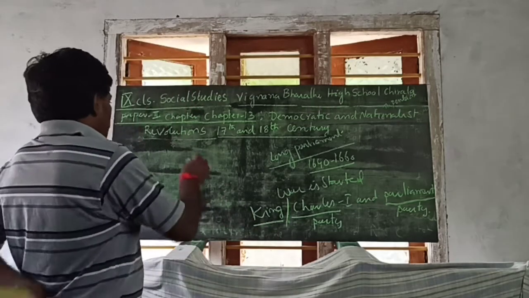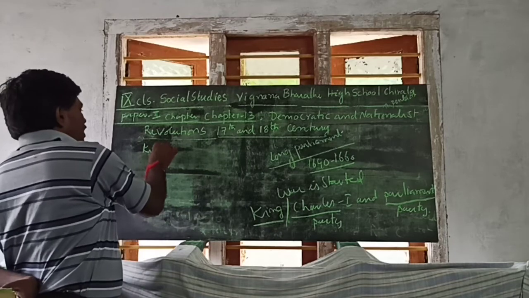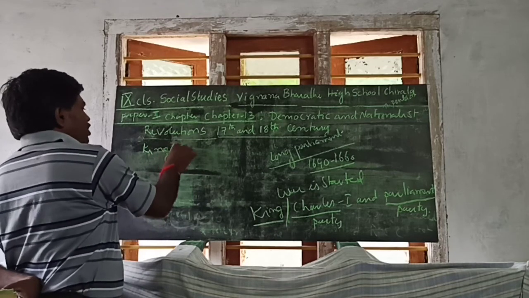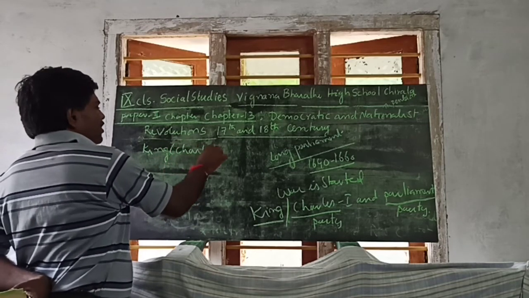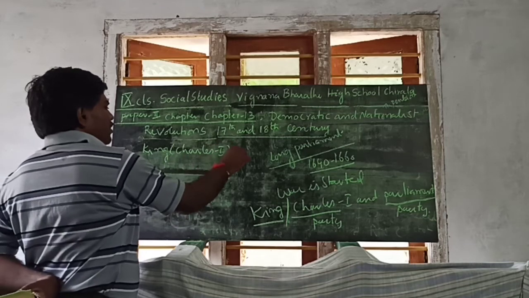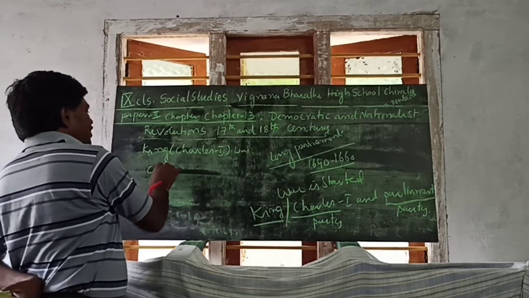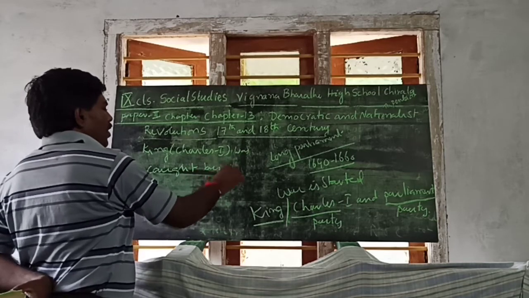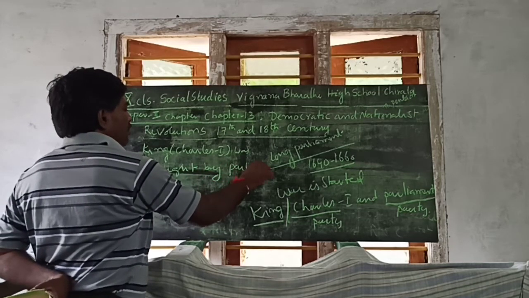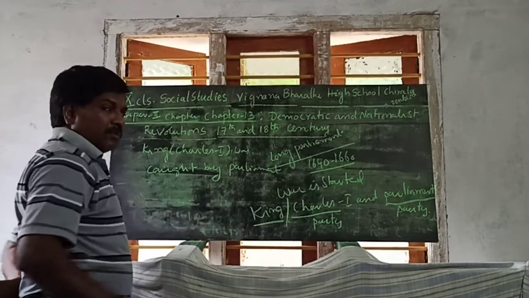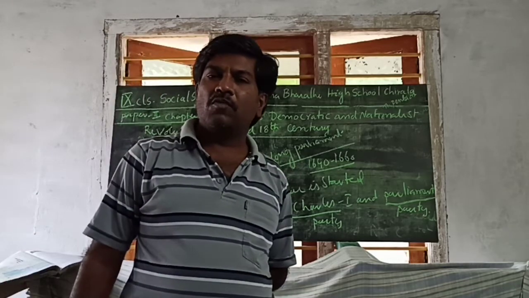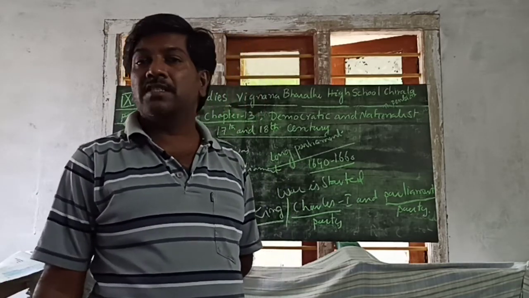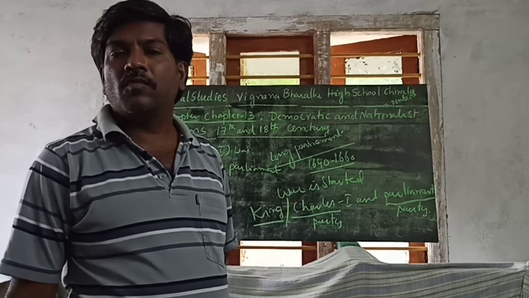King was caught. Who is the king? Charles I. Charles I was caught by Parliament and executed. What is meant by executing? ఉరి తీశారు. ఏం చేశారు? ఉరి తీశారు.